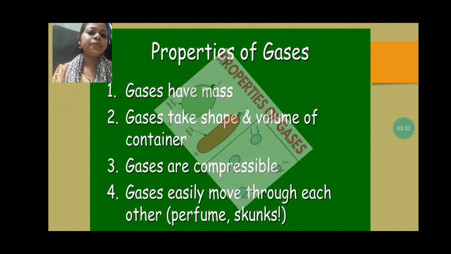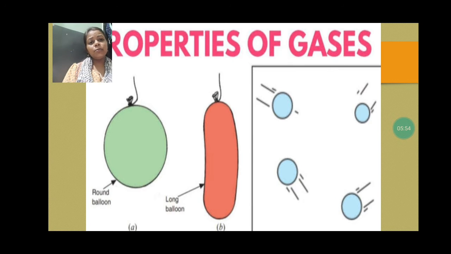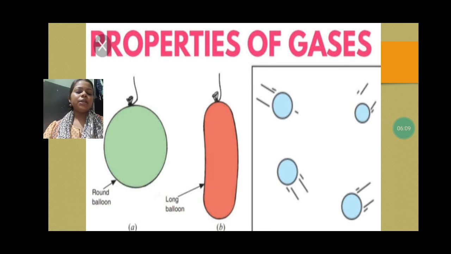through each other. Yes, when your mother is cooking something tasty in the kitchen, you can smell it in your own room. Why? Because the fumes, which are gas, can travel, can flow, and can reach your room. Properties of the gas, just now I told you, it takes a different shape.